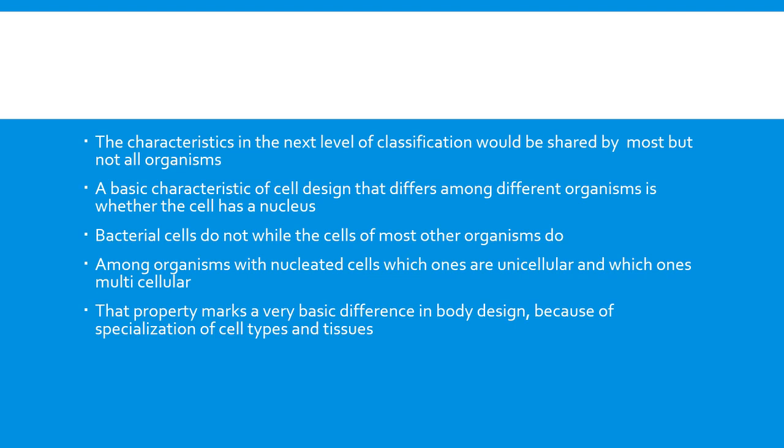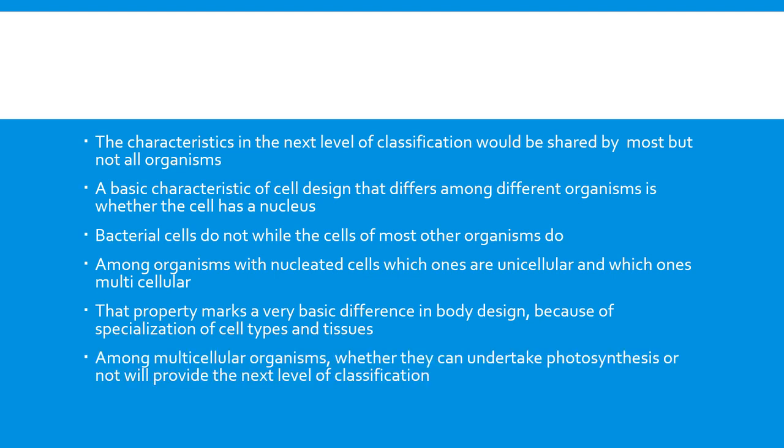That property marks a very basic difference in body design because of the specialization of cell types and tissues. Unicellular organisms don't have any tissues or organs, but multicellular organisms are made up of specialized tissues and organs for the functions of the body.